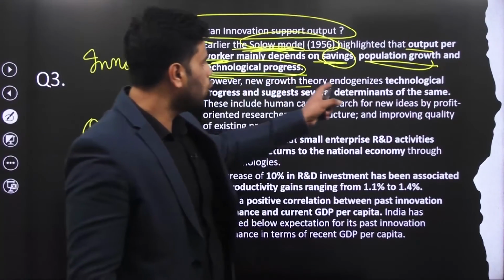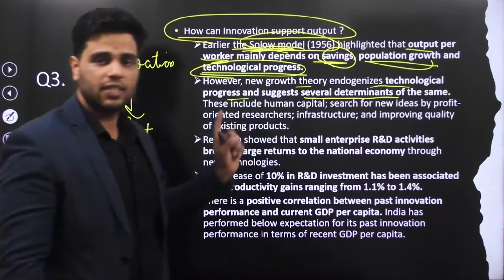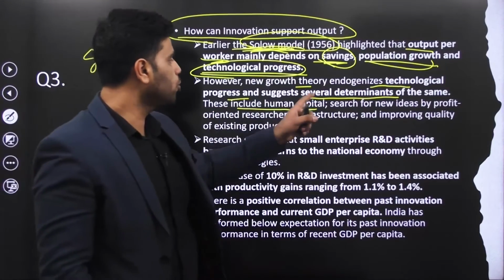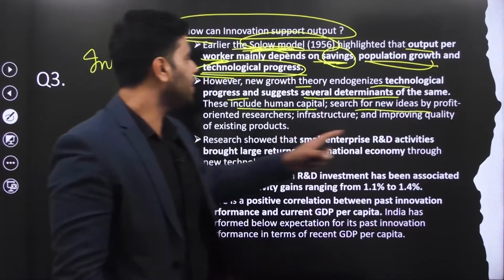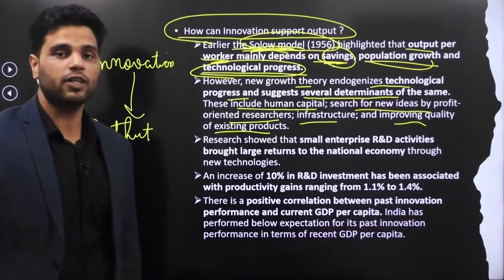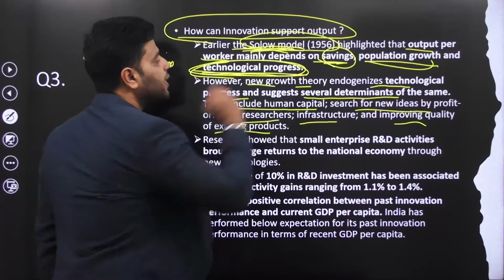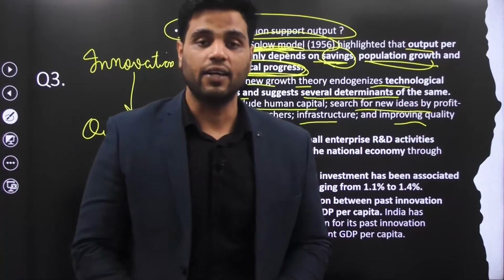However, new growth theory endogenizes technological progress and suggests several determinants of the same. These include human capital, search for new ideas by profit-oriented researchers, infrastructure, and improving quality of existing products. New economic theory suggests that technological progress is the most important factor.